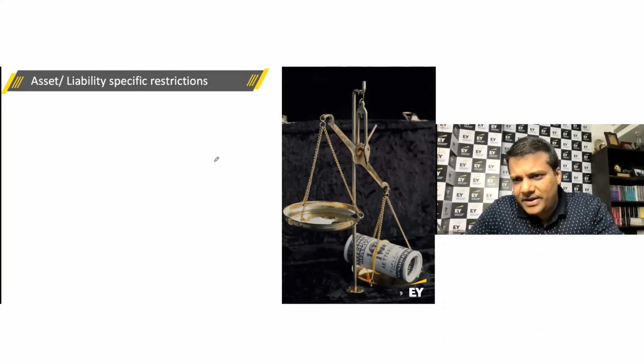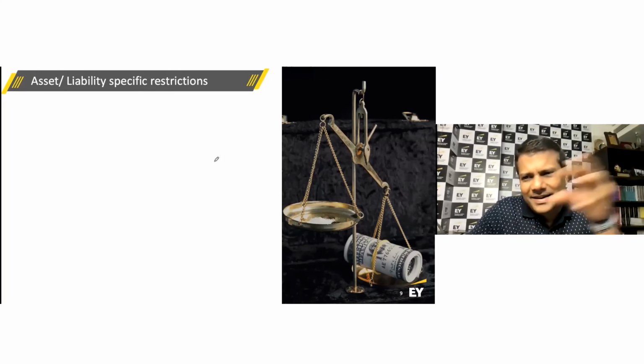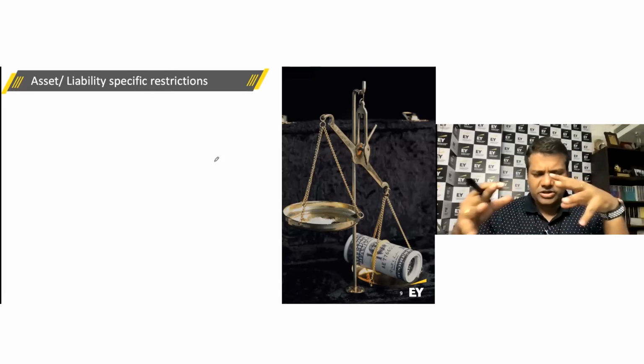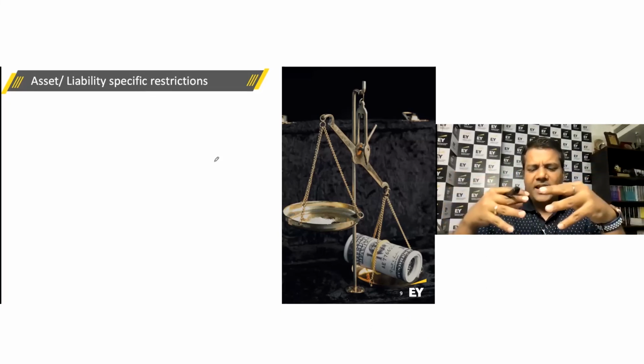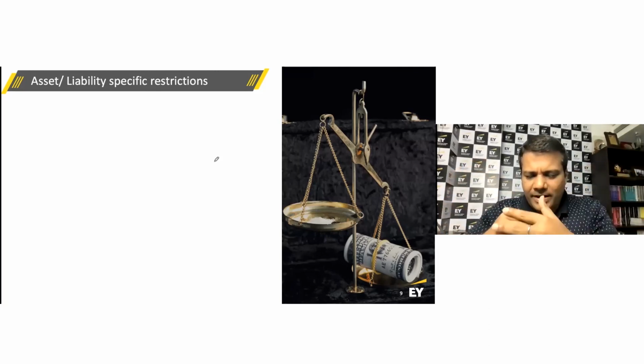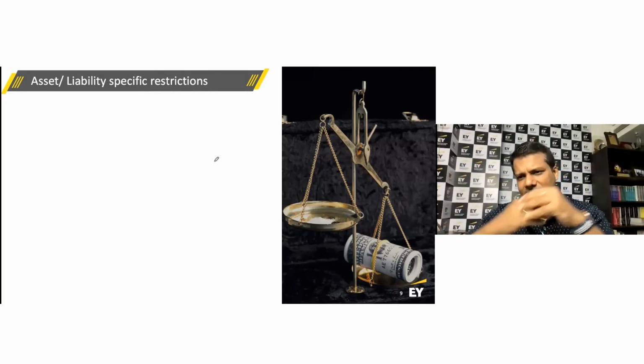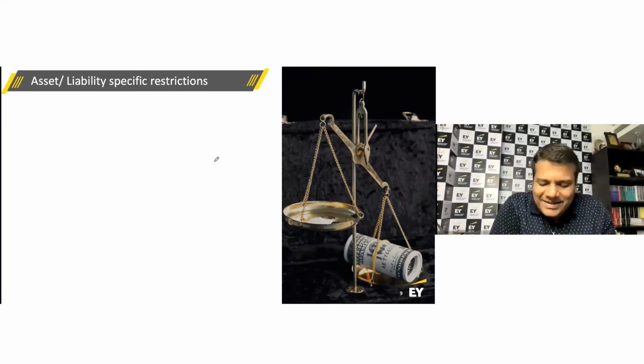there could be an asset or liability specific restriction, or there could be an entity specific restriction. So these are two types of restriction. If a restriction is related to an entity, then that is not to be considered while determining fair value.